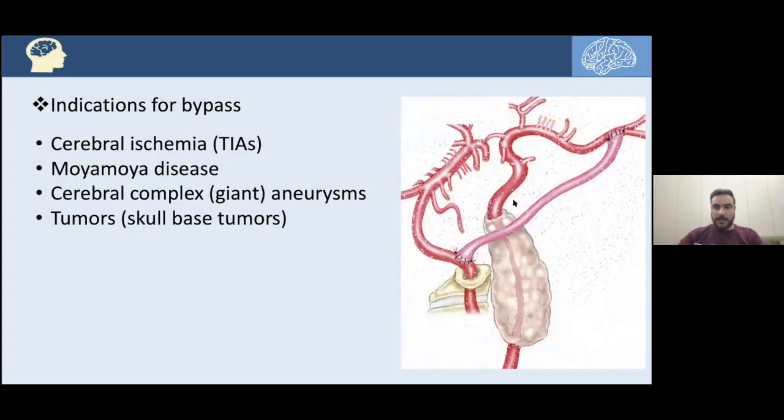For example, let's see this picture. Here we have the ICA, the cervical segment of the internal carotid artery, and here it's engulfed by that tumor. It is a skull-base tumor, and as we can see, the lumen of the ICA is narrowed, so the distal areas should be hypoperfused. So this is a compromised ICA on that side.